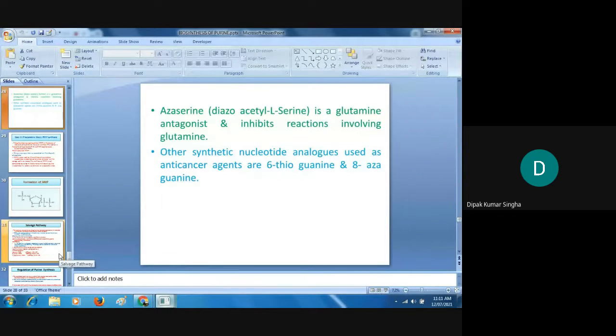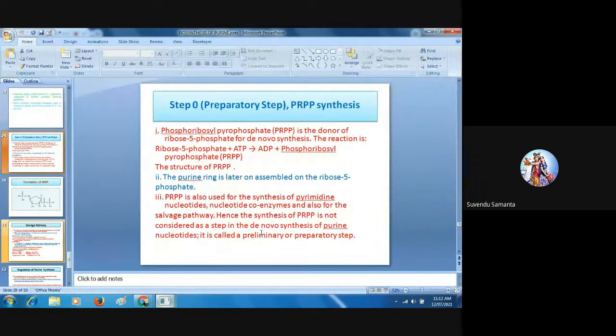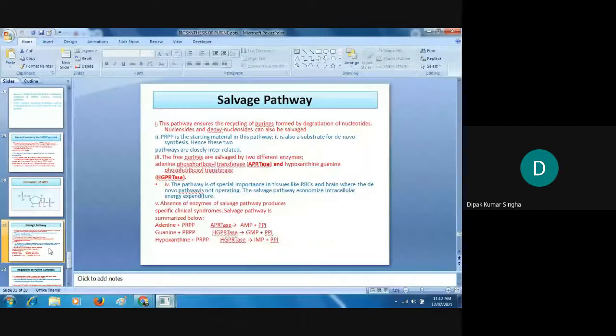Another is azathioprine and other synthetic nucleotide analogs, like 6-thioguanine. Okay. This salvage pathway is not required at that time, so I can skip the method.